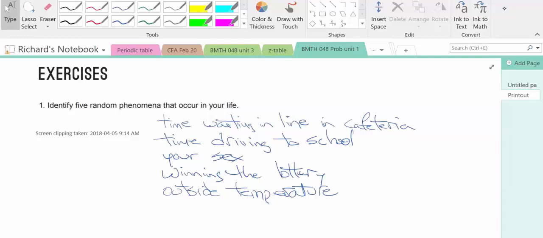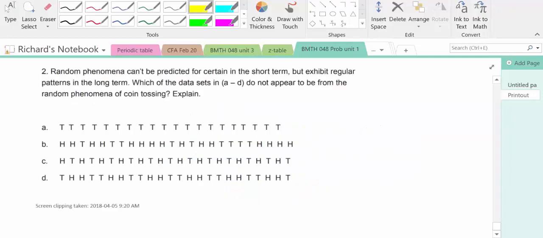So identify 5 random phenomena that occur in your life. Well, a whole variety of things are possible. I've written some down here. You can read them. Question 2 involves random phenomena that can't be predicted in the short term, but can have regular patterns in the long term.